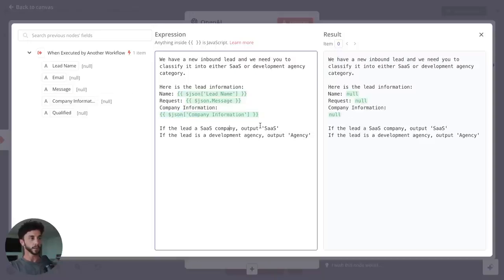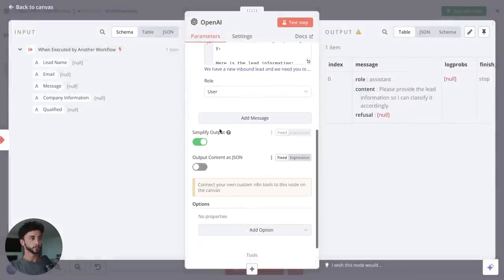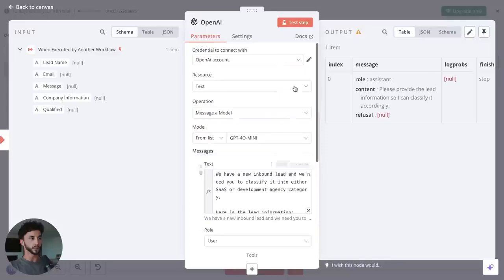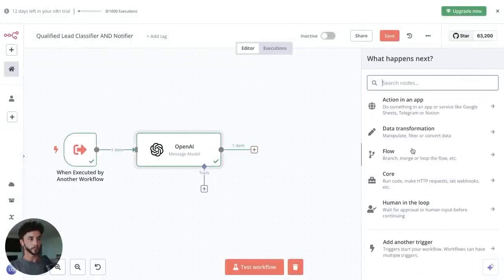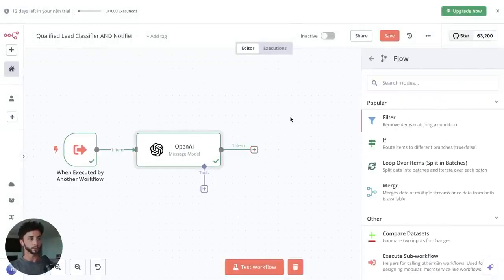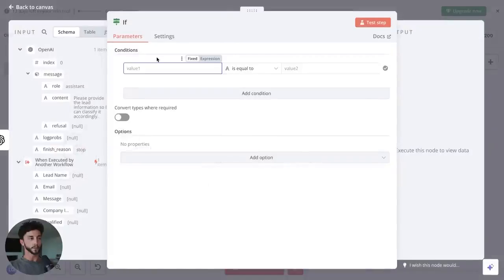If the company is a SaaS, output SaaS. If the lead is development agency, output agency. So we're looking for just agency or SaaS as the outputs here. Simplify the output. Yep, that's all good. So there's no point in us testing that step there because all the values are null. But the next step is a basic router flow. If, so this is a basic conditional routing.